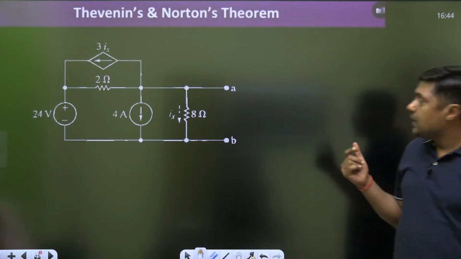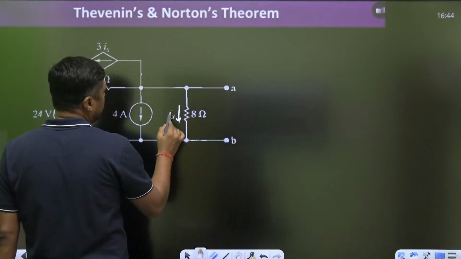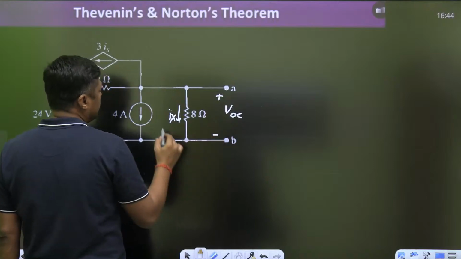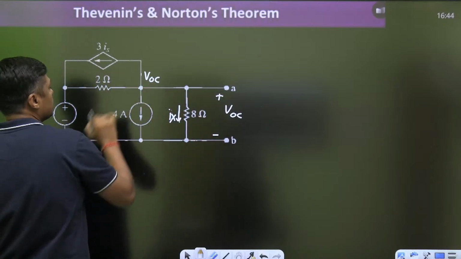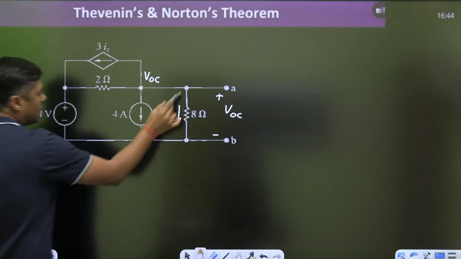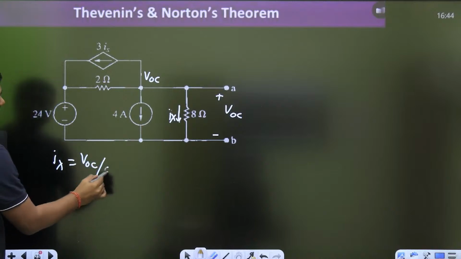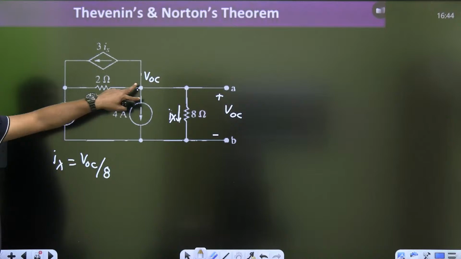Now how can we find the VOC? Suppose if you want to find the VOC, just to verify whether we are getting the right answer or wrong. VOC means VTH. So at this point it is VOC, means this is also VOC. And Ix will become VOC by 8. Now write down the KCL at this point. Directly you can write the KCL.